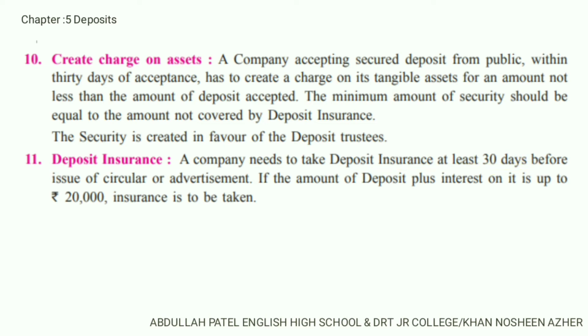So whenever you are accepting deposits, you have to take the insurance. That insurance is called deposit insurance, taken at least 30 days before issuing the circular or the advertisement. Why? Because this information is also printed in your circular or advertisement, that you are providing protection to the depositor.